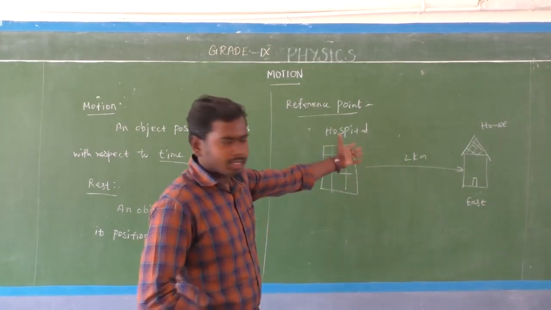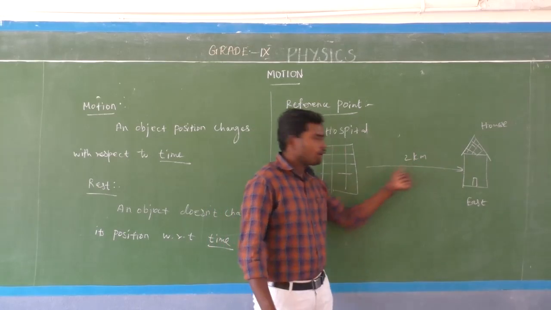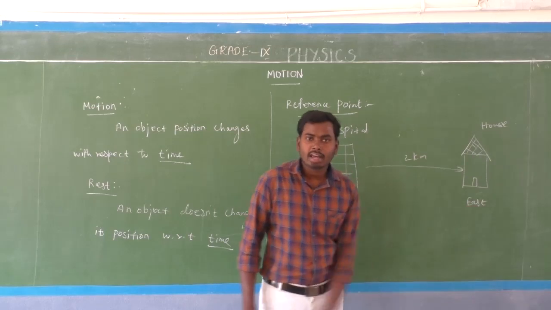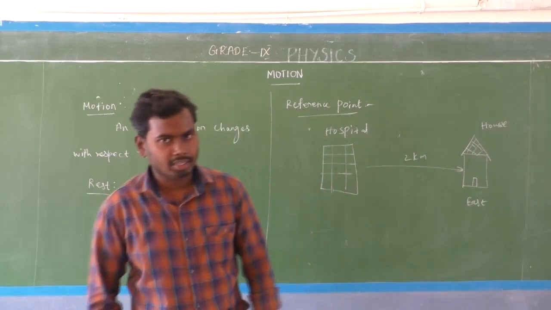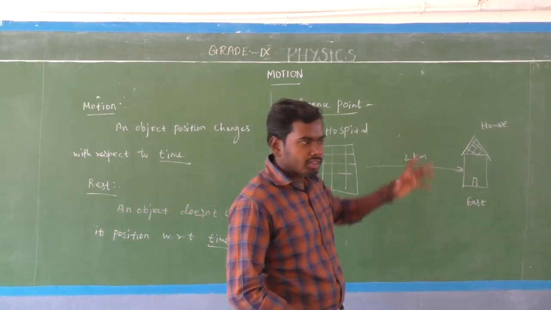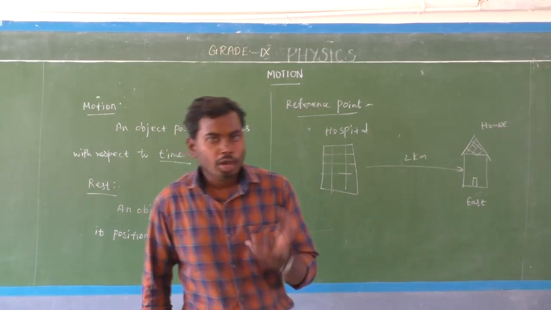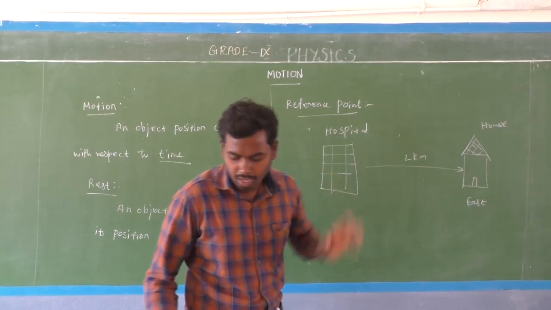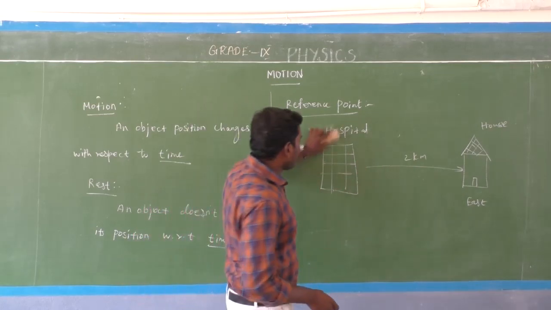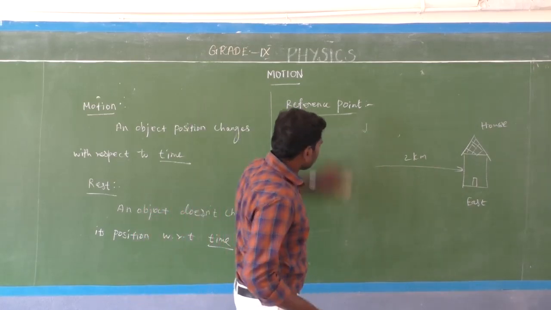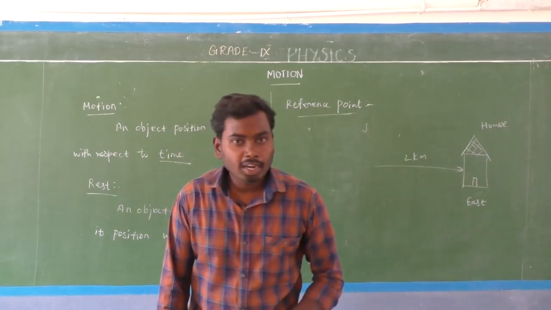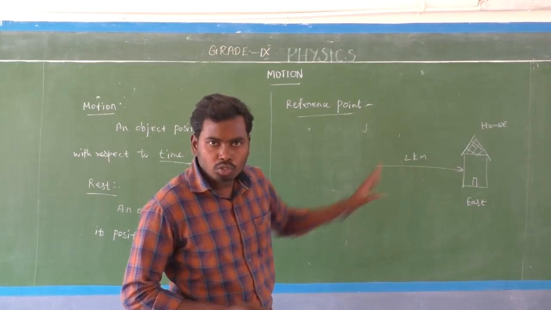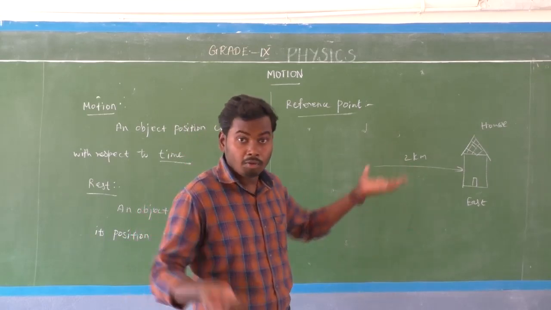Here my house is located 2 kilometers away from the government hospital towards the east direction. So with the help of this information, you can easily find out my address, my house. Am I right? Suppose the government hospital is not here. Can you find my house? No, you cannot find my house.